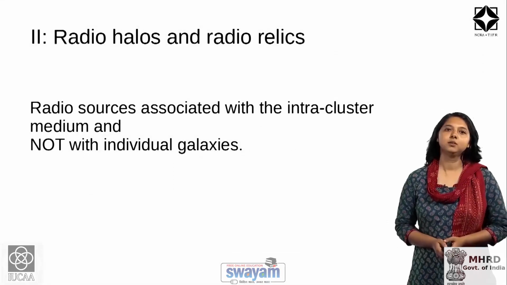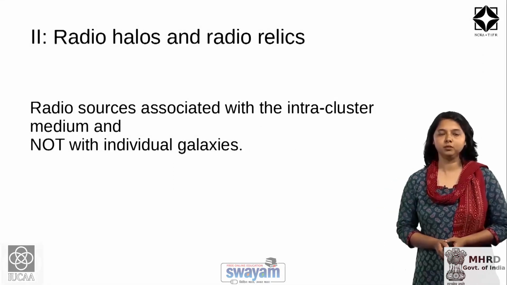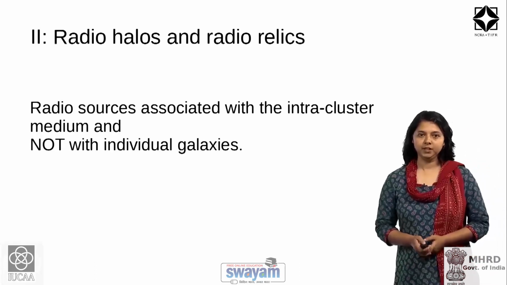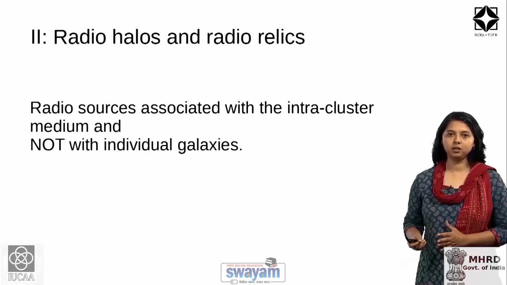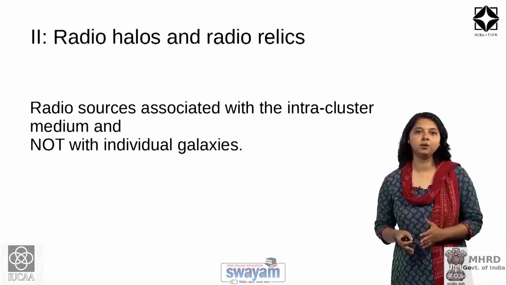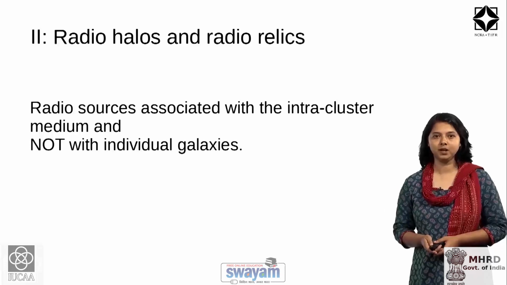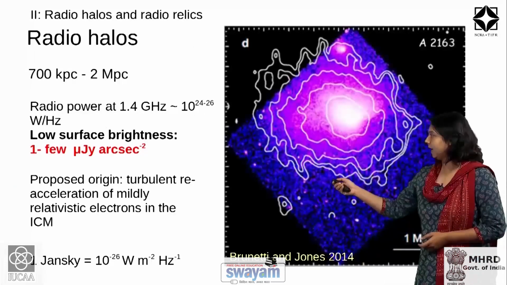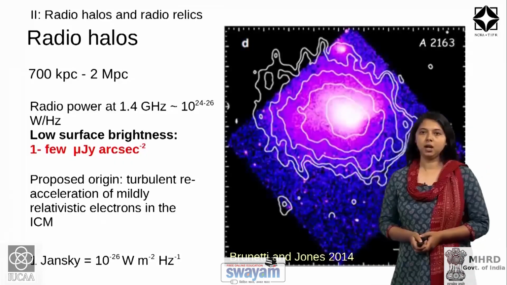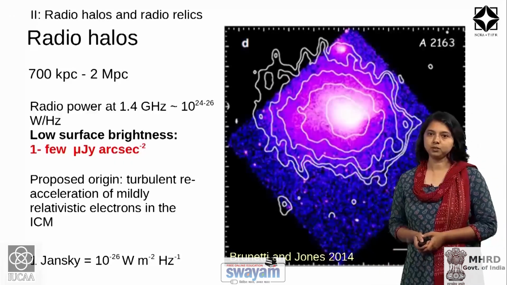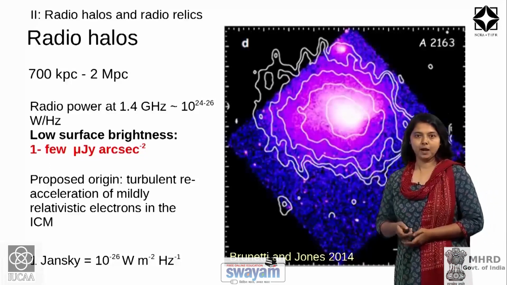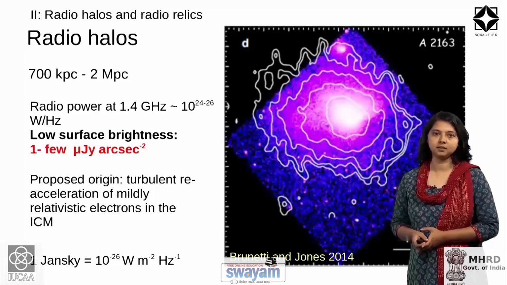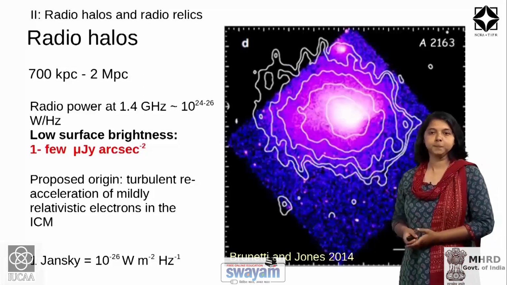In this part, we will be looking at sources called radio halos and radio relics. These are sources which are associated with the intracluster medium itself and not with individual galaxies. We start first with radio halos. Radio halos, as you can see in this image, are extended radio sources which have sizes of the order of 700 kiloparsec and as large as 2 megaparsec.